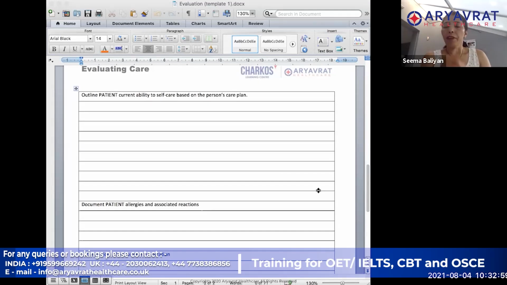Think in this way, that whenever you are going to give a handover to anyone, you are going to say that, okay, patient was admitted with these problems, and this is what I did for him. And when he came, he was not able to eat very much, or he was in a lot of pain. He was not able to move his hand at all. He was not able to write.